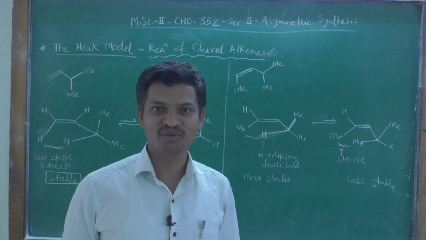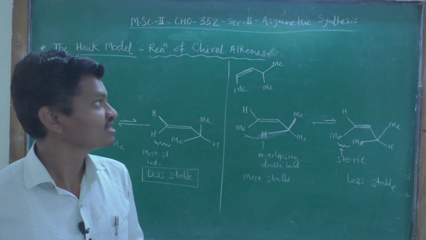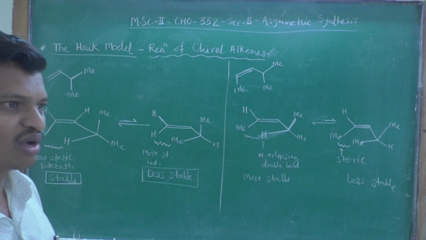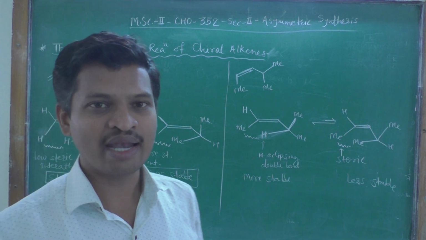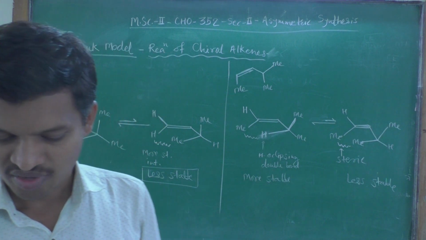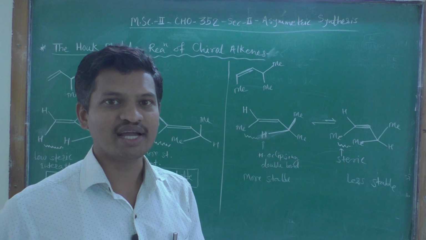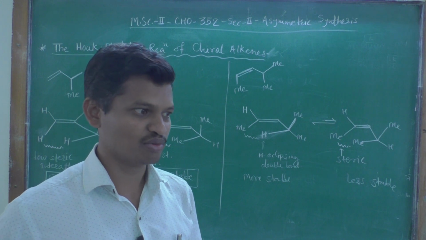So let us start our new discussion in asymmetric synthesis. Up to this we have completed the Felkin model and Cram's rule, in case of diastereoselective reactions of chiral aldehydes and ketones, that is chiral carbonyl compounds.